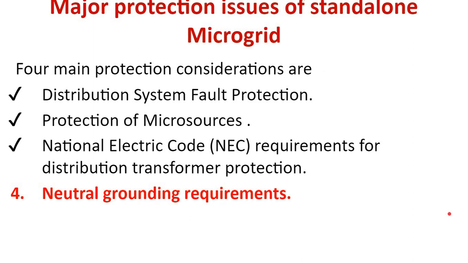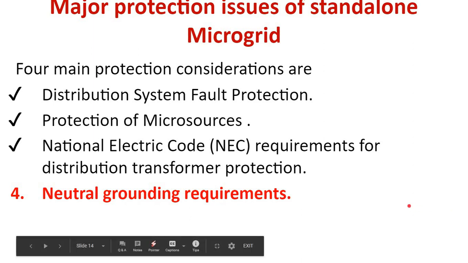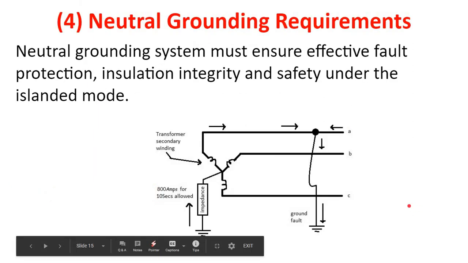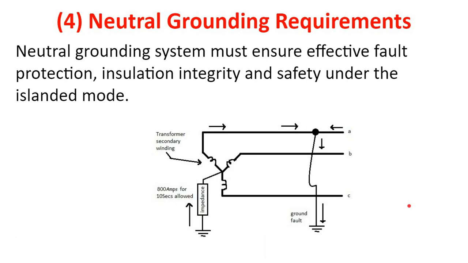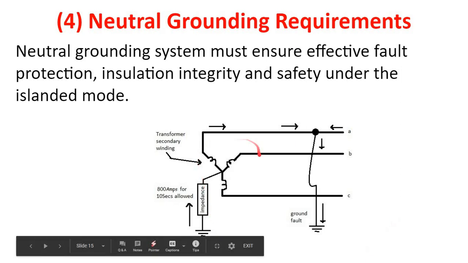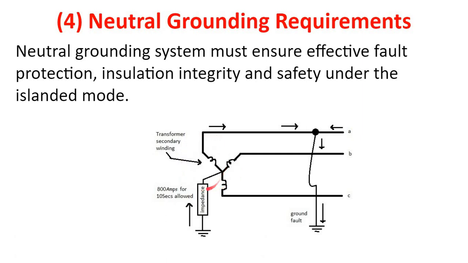So the next is the neutral grounding requirements, which is the last one. So we will see what is meant by neutral grounding. You see this picture, this is the secondary of a transformer situated in the substation.